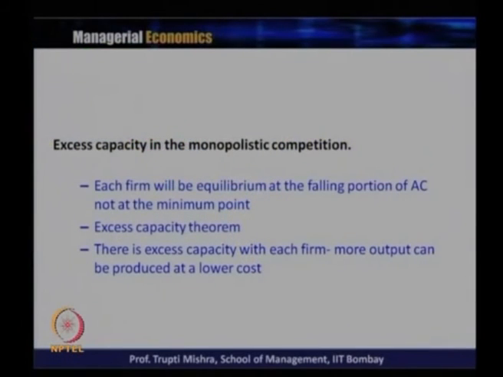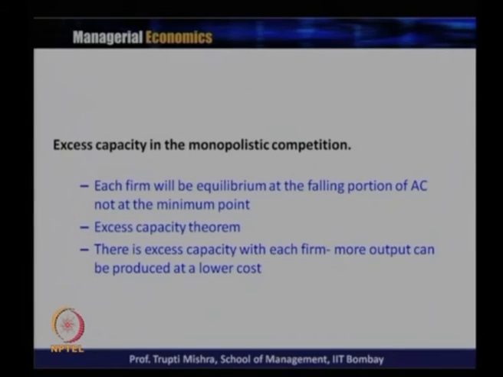Then there is again a significant feature of monopolistic competition: some excess capacity is always there in monopolistic competition as compared to perfect competition. If you look at a perfectly competitive market structure, the firm is in equilibrium at the minimum point of the average cost curve, whereas in monopolistic competition the firm is in equilibrium at the falling portion of the average cost curve, and that brings the excess capacity. So each firm will be in equilibrium at the falling portion of the average cost, not at the minimum point, and this is because of the excess capacity theorem.